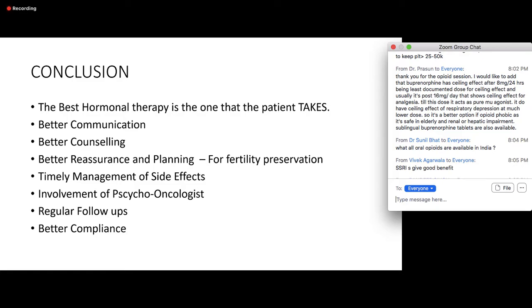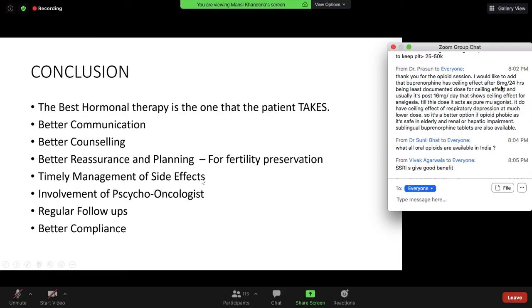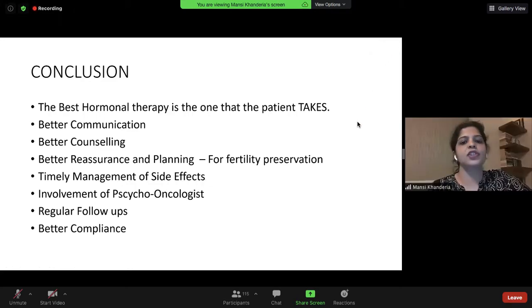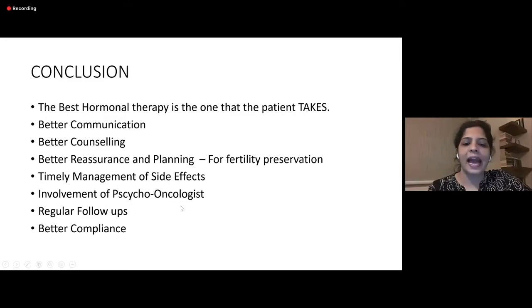So even if you prescribe ovarian suppression and AI, but the patient does not end up taking it, the benefit is lost. We need better communication, better counseling, better reassurance and planning for fertility preservation, timely management of side effects, more awareness about use of venlafaxine, duloxetine, and gabapentin, involvement of a psycho-oncologist and maybe a psychiatrist, regular follow-up, and better compliance.